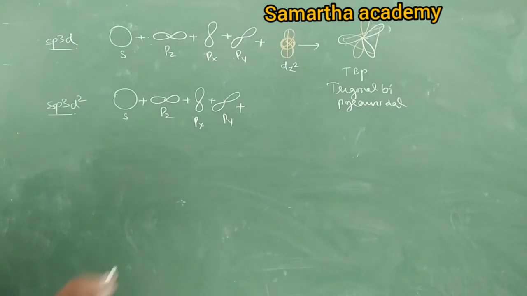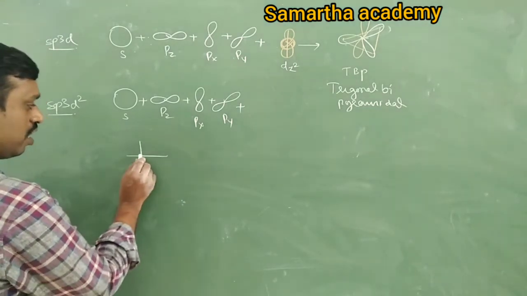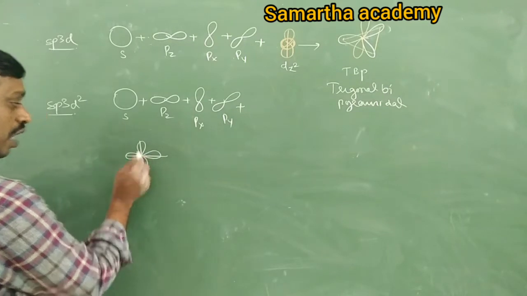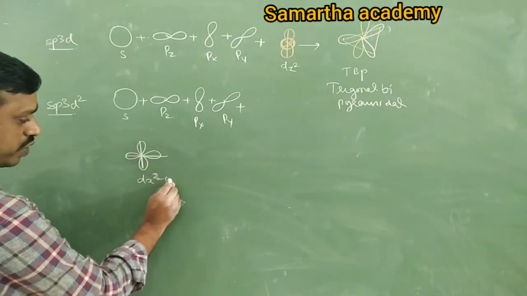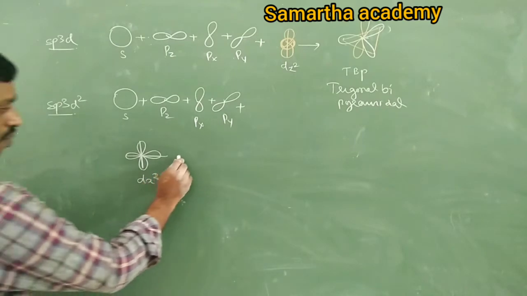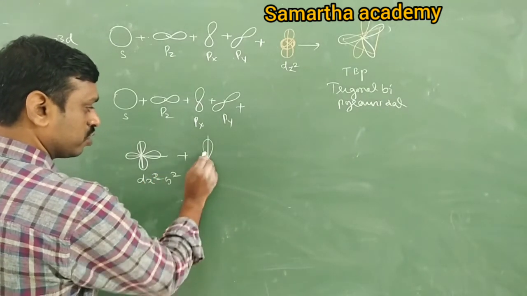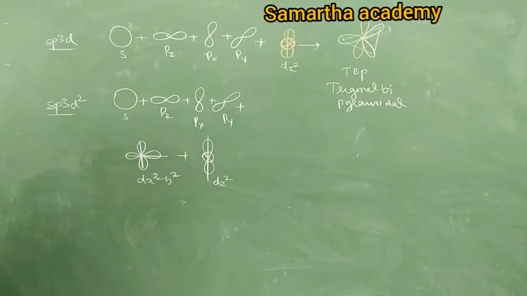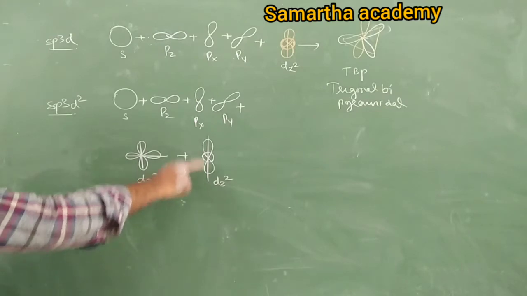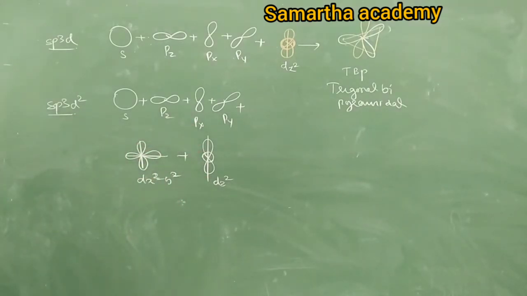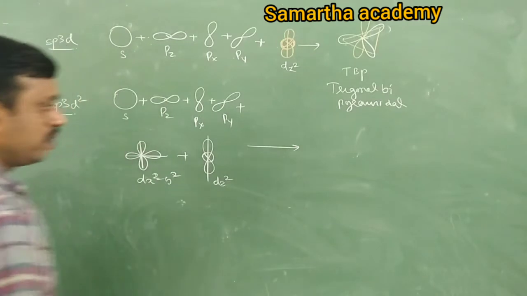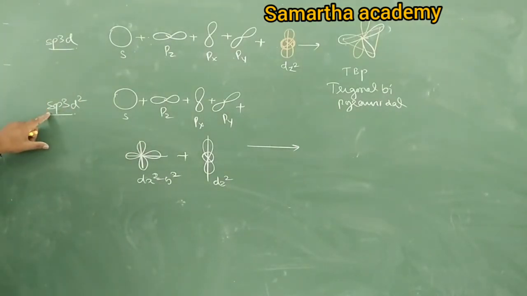Tell me, dx square minus y square and dz square, are they axial or non-axial? Axial. dx square minus y square is 1 d orbital, plus the other is dz square. These two are called axial orbitals because they are present along the axis. You have studied in d block elements. So it forms how many sp3d2 orbitals? 6. It forms 6 sp3d2 hybrid orbitals.